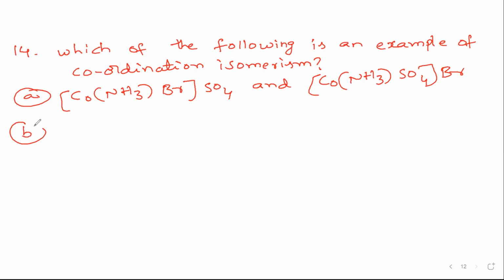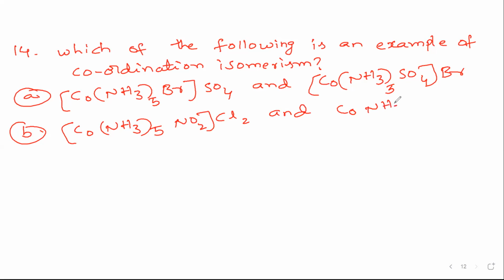Option B: [Co(NH3)5NO2]Cl2, with Cl2 outside, and [Co(NH3)5ONO]Cl2, with Cl2 outside.